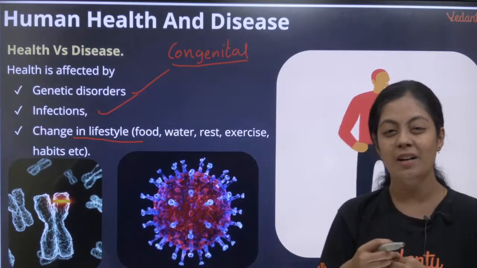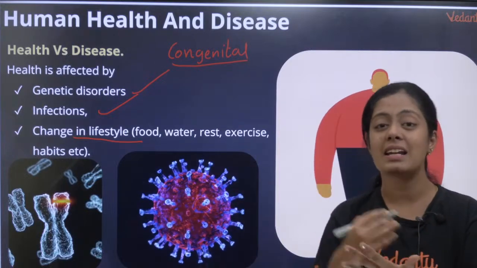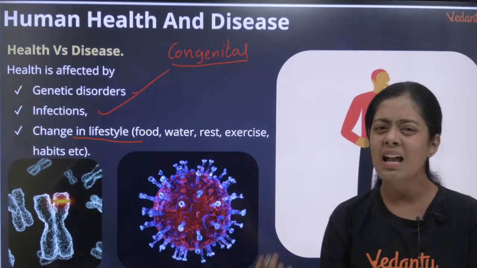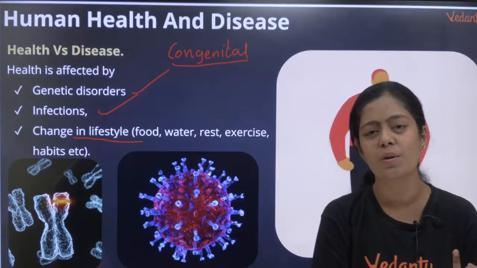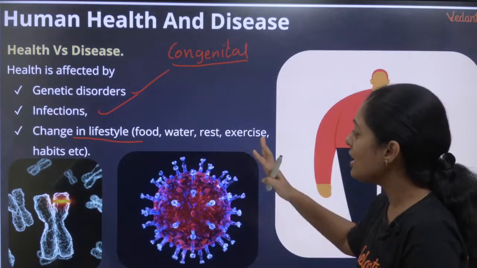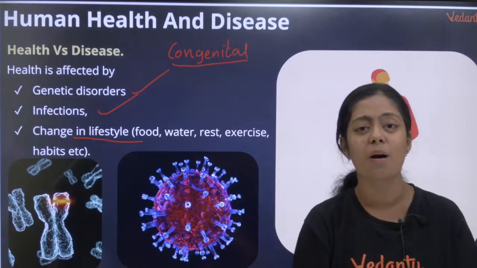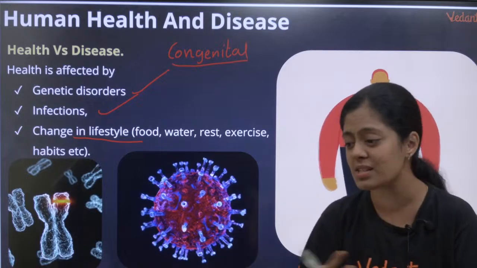How is health affected? Genetic diseases இருக்கலாம், like sickle cell anemia, phenylketonuria, thalassemia, அதெல்லாம் நம்ம பார்த்தோம், right? Then it can be infections. Infections could be tuberculosis, pneumonia. Okay, they are all infections. Change in lifestyle. Okay, நம்ம lifestyle மாறும்போது, we spoke about diabetes mellitus. That's also a lifestyle disorder.